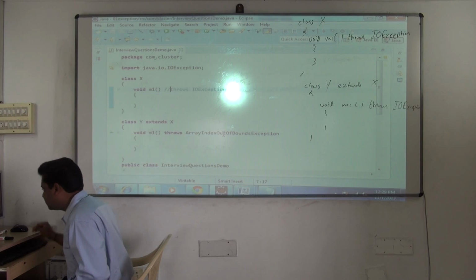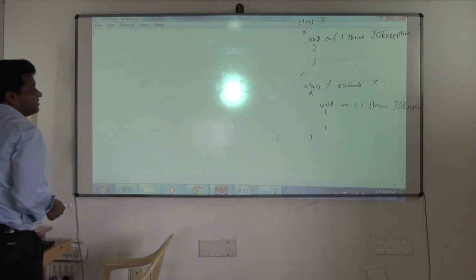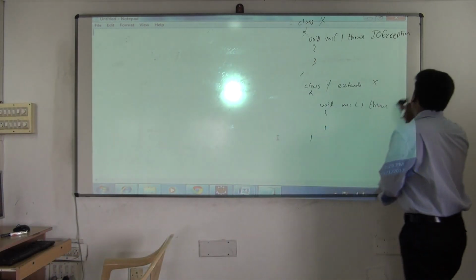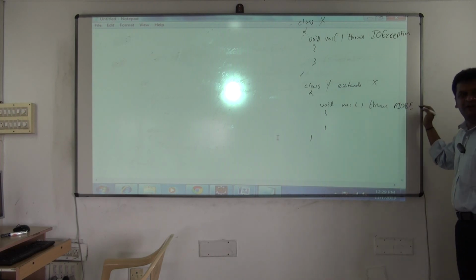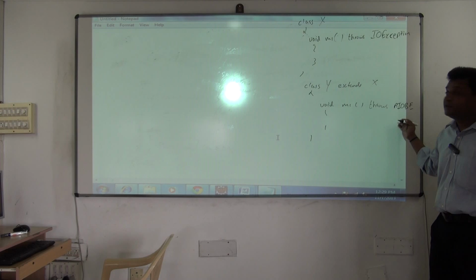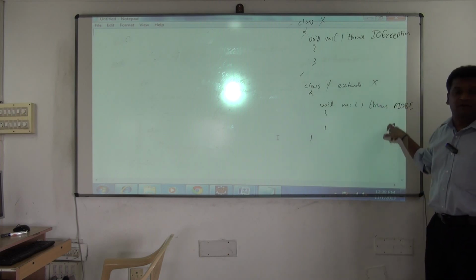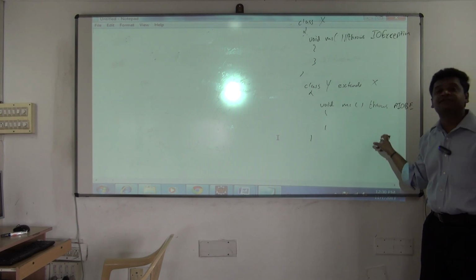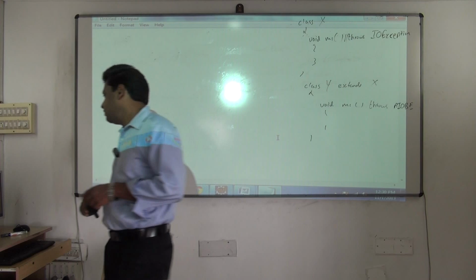Are you clear on this? So this is the third point. Are you clear on the third point? What is the third point? This is an example for the third point now. Throws what? I don't have space, I'm just writing it as a shortcut. Throws array index out of bound or any unchecked exception. That's your wish. This is an example for the third one now. And see here, if it is throwing IOException also, I am throwing a different one. Or you remove this. Whether the superclass method throws an exception or not, in the subclass you can throw any unchecked exception. Clear? Okay, that point is clear now.